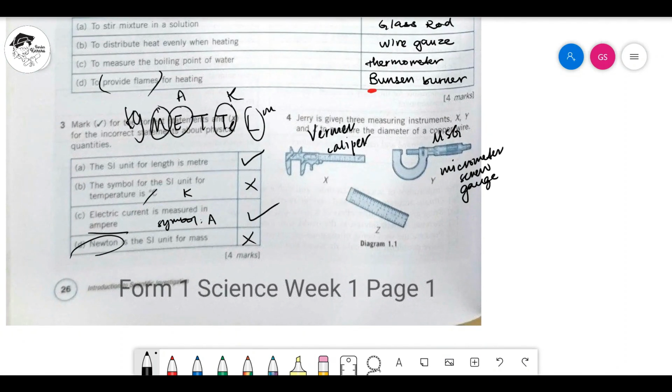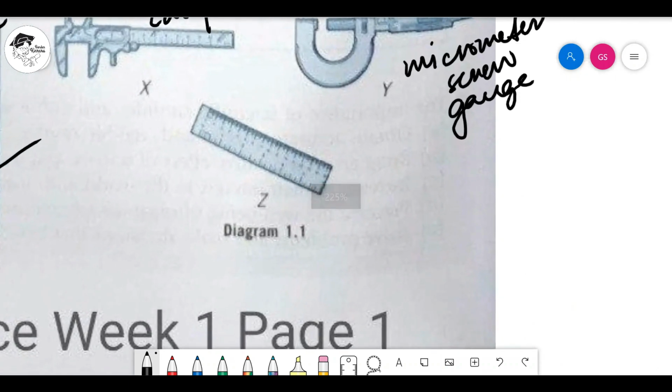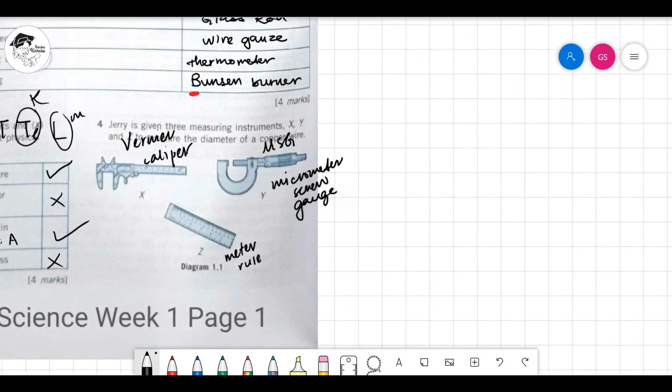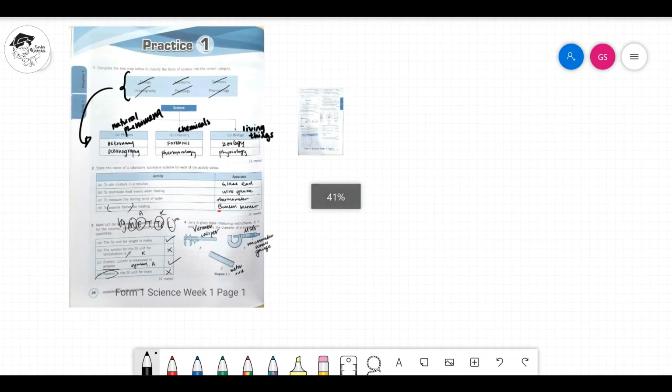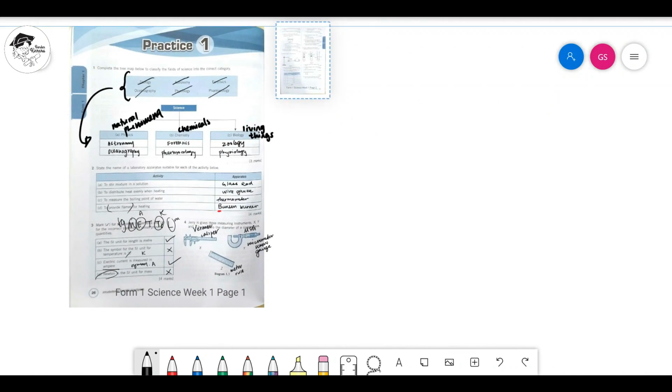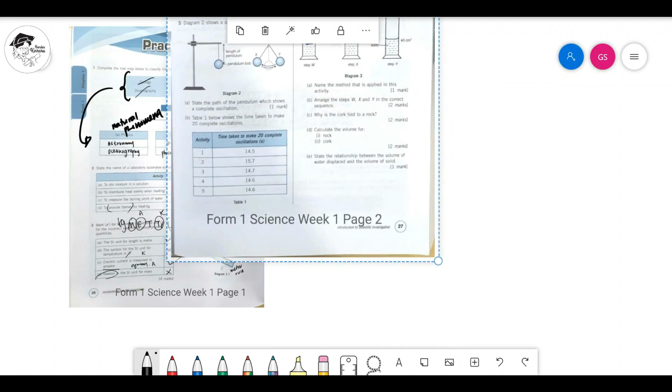Okay? Lepas tu, this one will be a normal ruler, pembaris. But we give you a name, meter rule. Not ruler, meter rule. Okay, good. So first page, we're done. Second page. Let me try to make this bigger first. Okay, too small how to see.